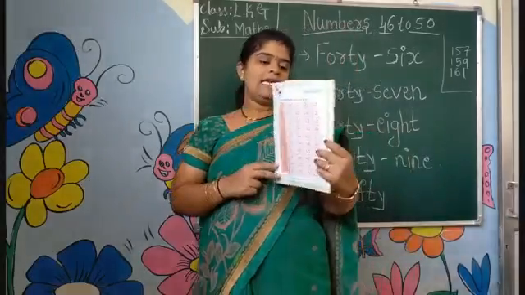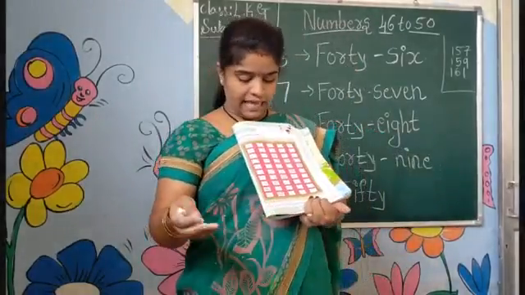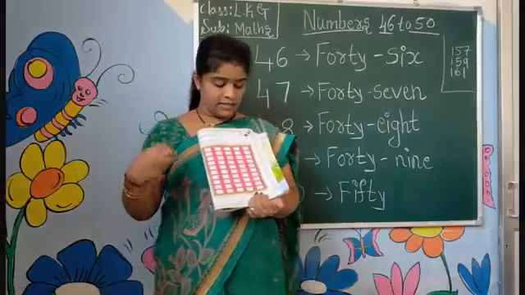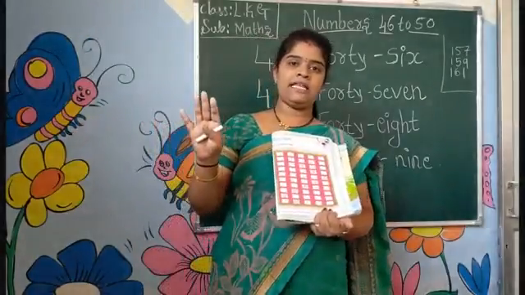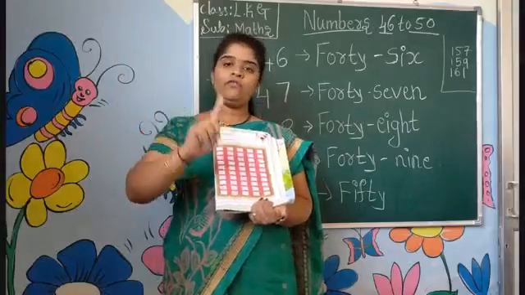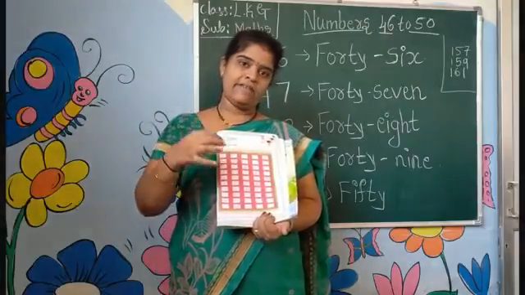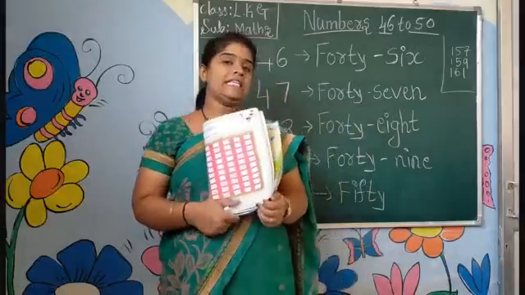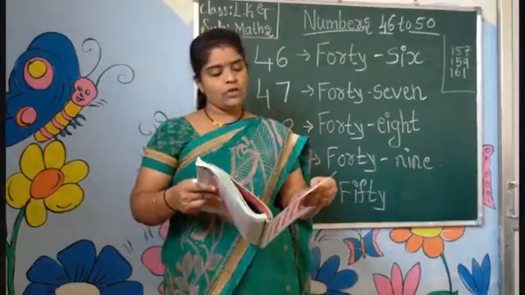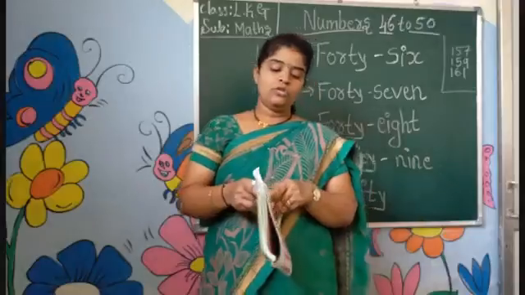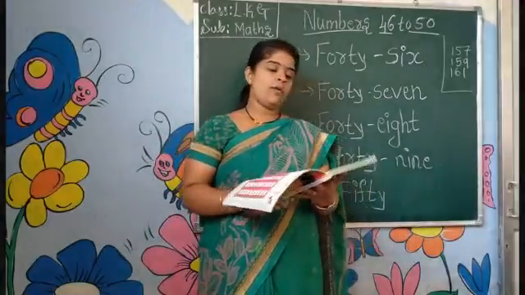Okay? Here they are given one mat with missing numbers. Here they are given a few numbers like 1, 7, 13, 19, 25, 29, 33, 37, 41, 47. Like this, these numbers are given. You have to fill in the numbers 1 to 50. Okay, you have to write like this: 1, 2, 3, 4, 5, 6, 7, 8, 9, 10. You have to write like this. The numbers 1 to 50, children. Do you understand? Do this work at home. This is your homework.